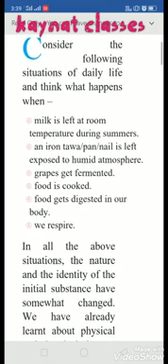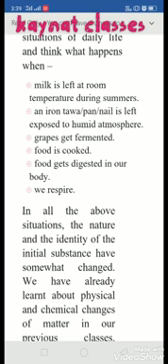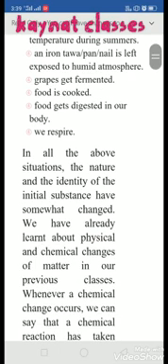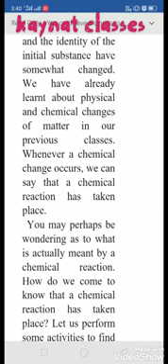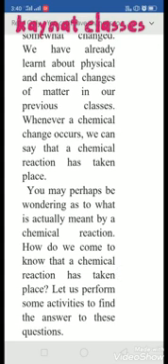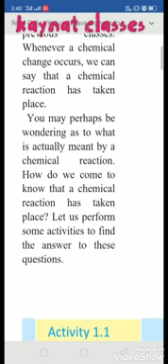But if we observe them, we will always find that there are certain changes. We always find that something new is being prepared, or we are getting something new after the reaction. So in our nature, there are two types of reactions. The first is chemical reaction, and the other is physical reaction. In a physical reaction, we do not find any new type of substance, but in a chemical reaction, we always find new and entirely different chemicals after completing the reaction.